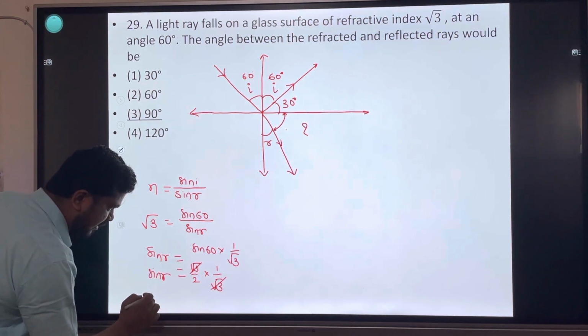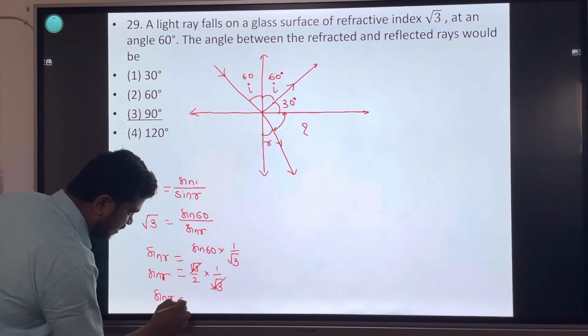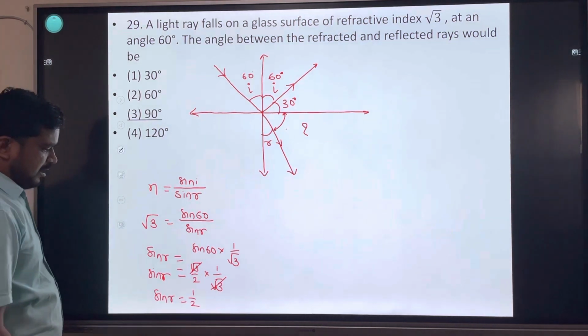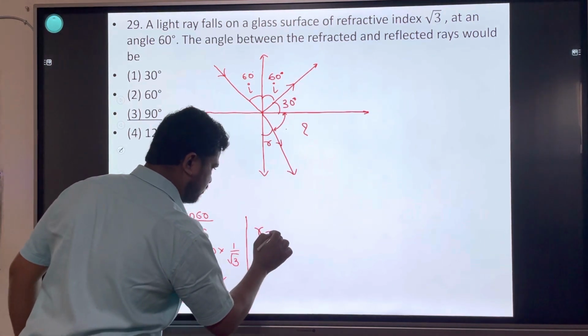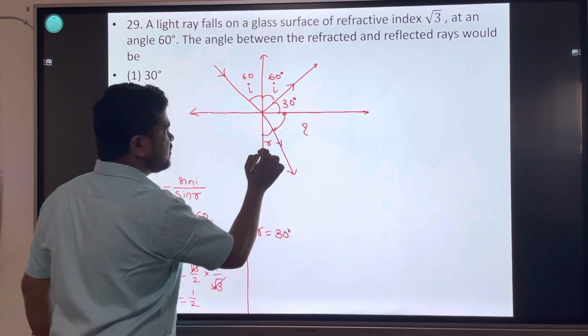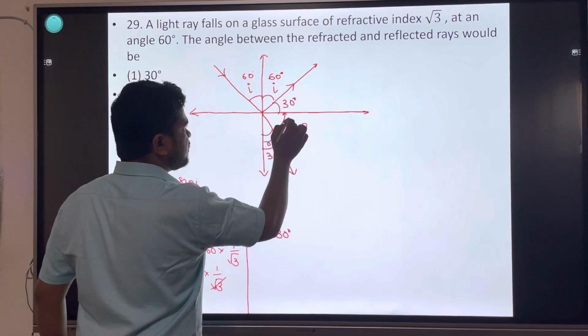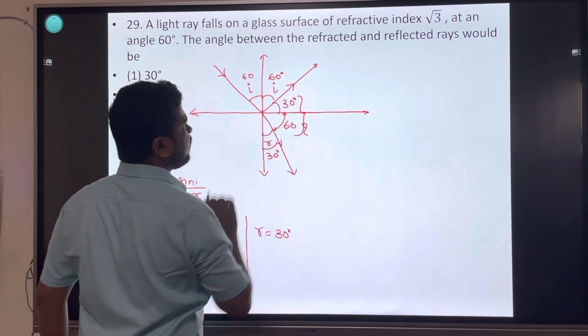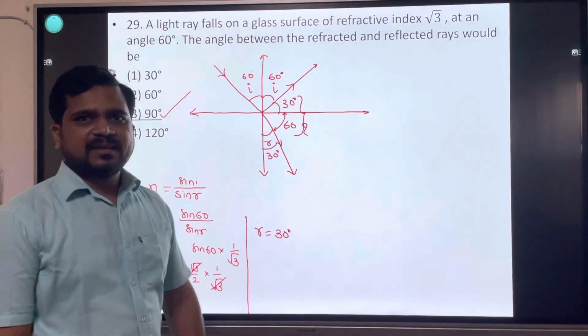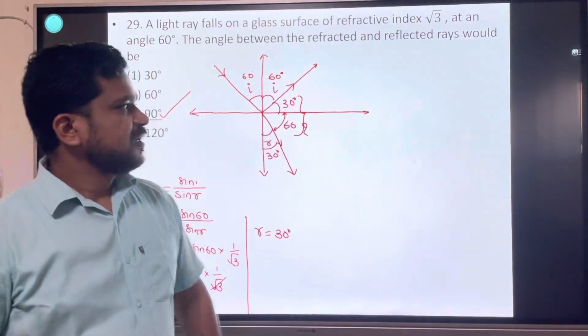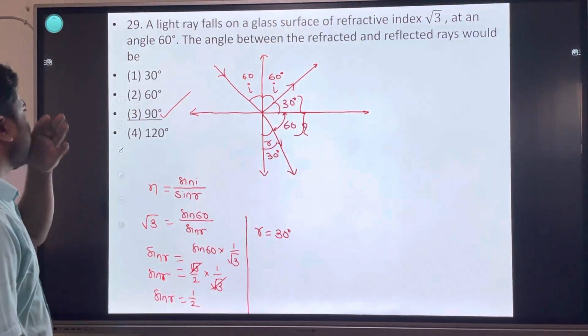Sin r is equal to 1 upon 2. r, angle of refraction, is equal to 30 degree. This angle is 30 degree, this angle is 60 degree. कितना हो गया टोटल? 30 plus 60, 90 degree. Okay.